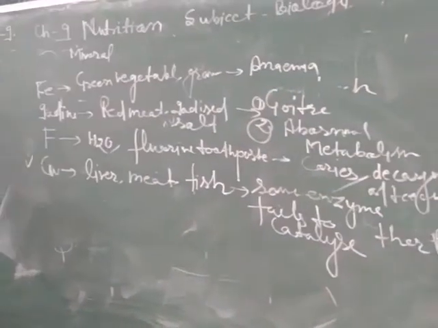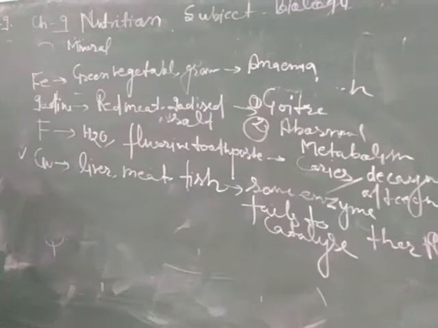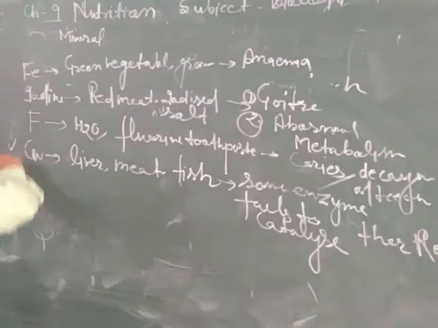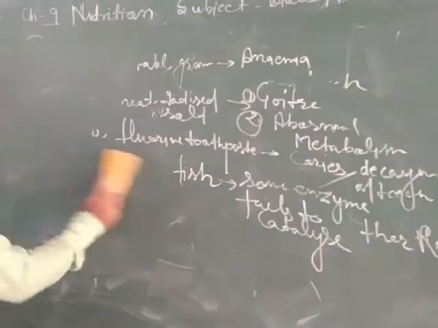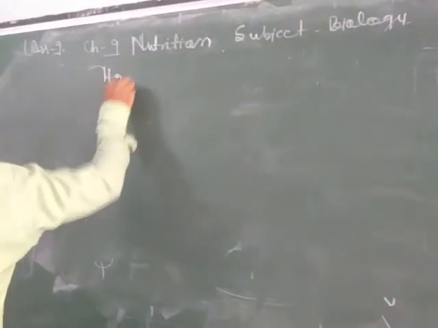Now dear students, we will discuss the last main essential nutrients, that is water and roughage. Water is a constituent of our body and is responsible for carrying out all metabolic activity.